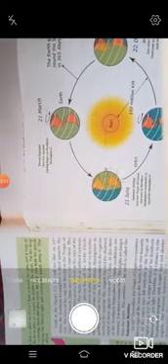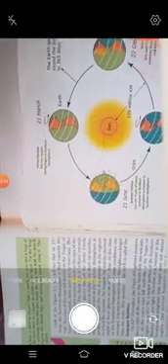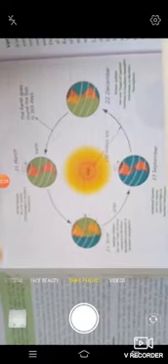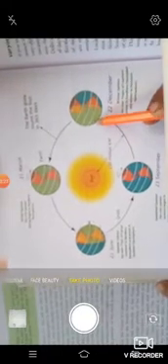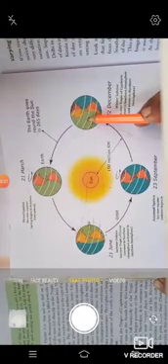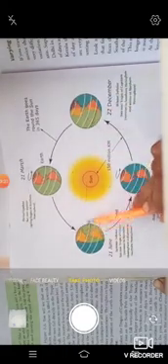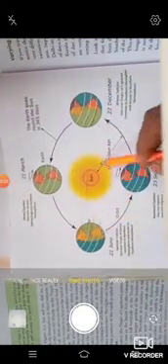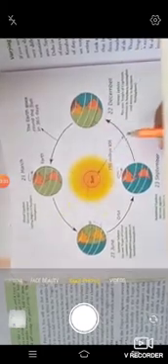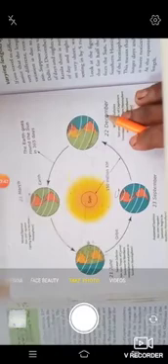So next comes the winter solstice. That means on 22nd December, our Tropic of Capricorn. See, Tropic of Capricorn is this side. That was Tropic of Cancer. So Tropic of Capricorn receives the direct heat from what? Sun. Because why? Because at that position the earth is tilted.